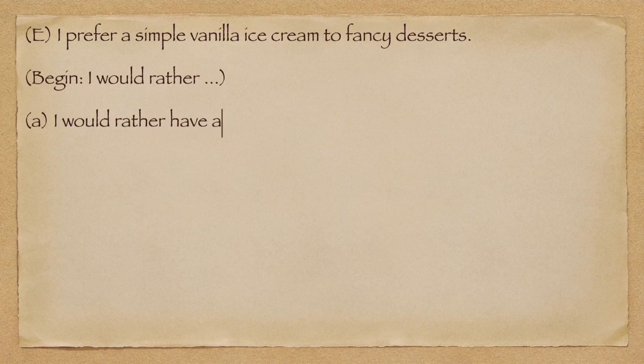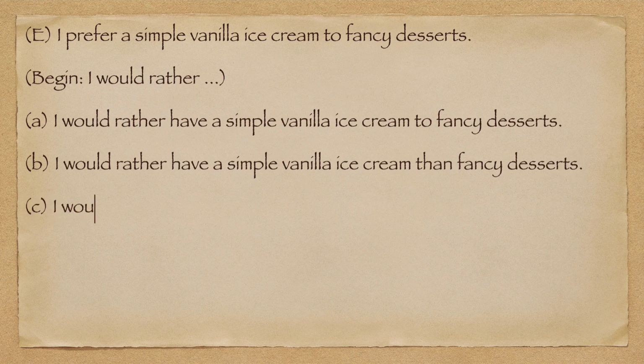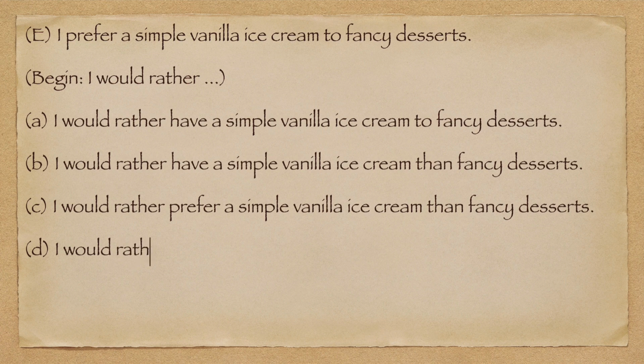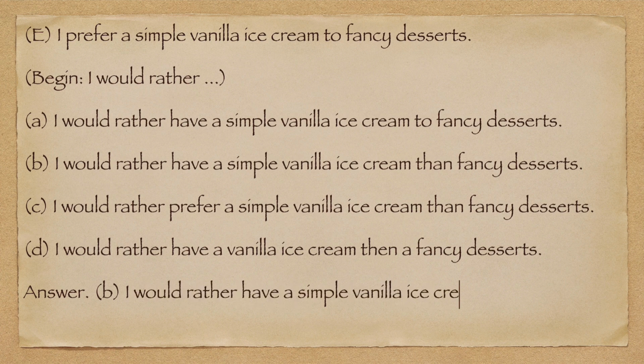A. I prefer a simple vanilla ice cream to fancy desserts. Begin. I would rather. A. I would rather have a simple vanilla ice cream to fancy desserts. B. I would rather have a simple vanilla ice cream than fancy desserts. C. I would rather prefer a simple vanilla ice cream than fancy desserts. D. I would rather have a vanilla ice cream than a fancy desserts. Answer B. I would rather have a simple vanilla ice cream than fancy desserts.